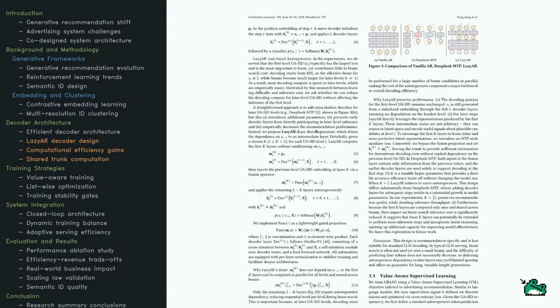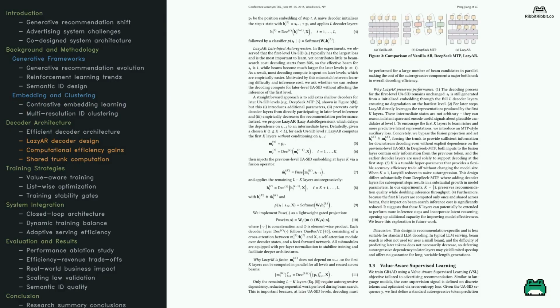This brings us to lazy AR, which is a really clever way to speed up the generation process. The authors noticed that in standard autoregressive models, the system wastes time recalculating the same early layers for every single beam candidate. To fix this, they split the decoder into two parts. The first part, the trunk, computes the initial layers without needing to know the previous token. Because this part doesn't depend on the previous step, it can be computed once and shared across all beams. A massive efficiency win.